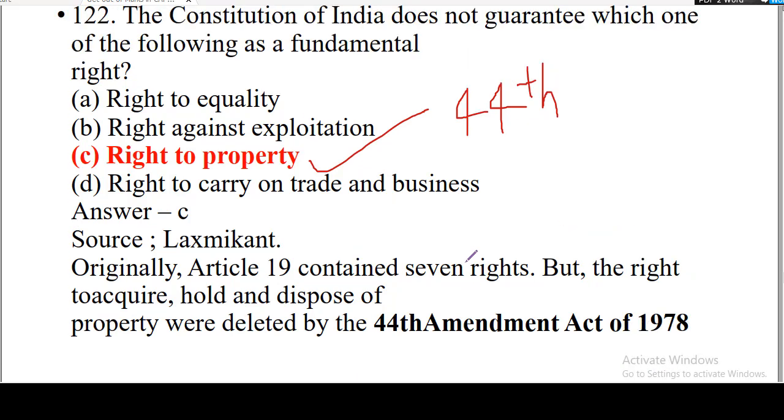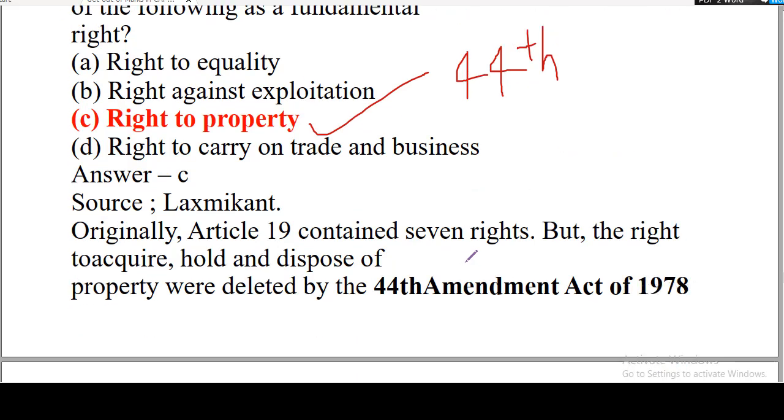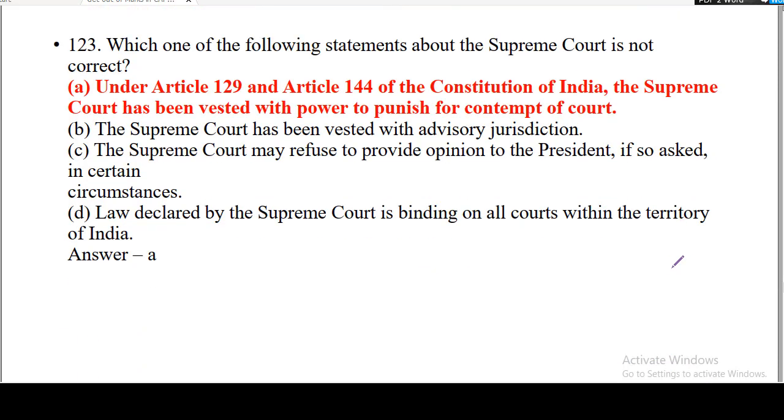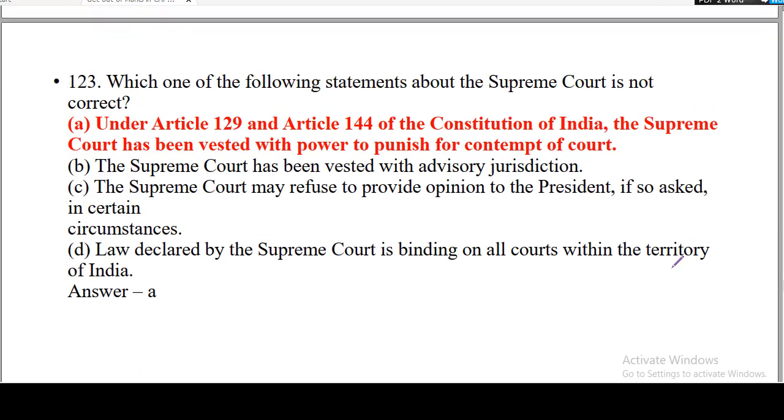Now right to property is a legal right, but in which article of the Constitution? Here we have that Article 19 contained the 7 rights originally, but now the right to acquire, hold and dispose of the property were deleted by 44th Amendment Act of 1978. So it is very easy and obvious. So let us move to the next question.